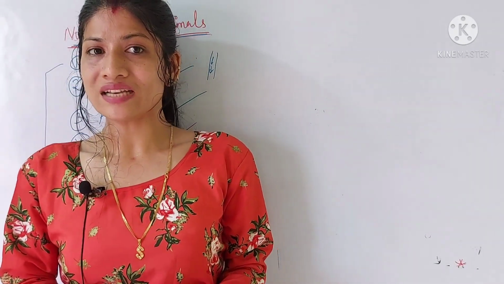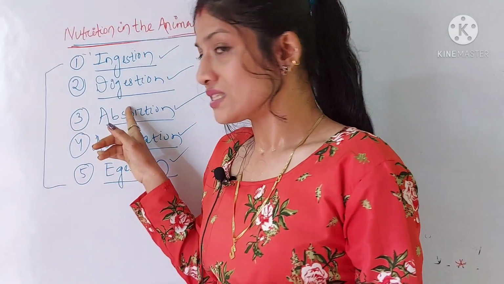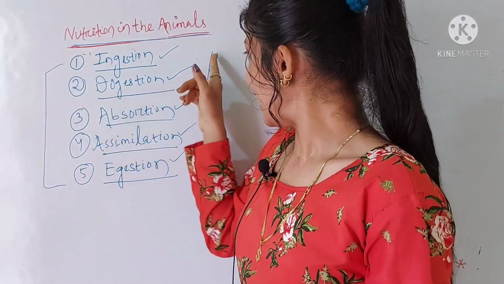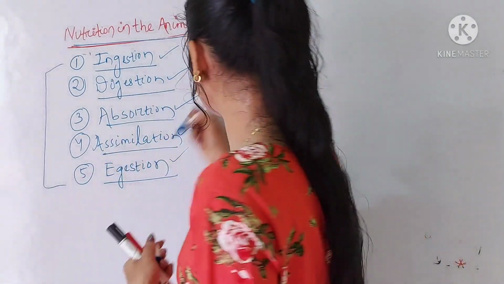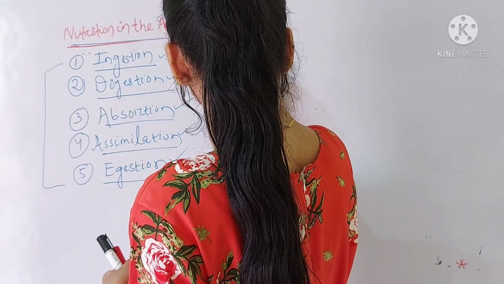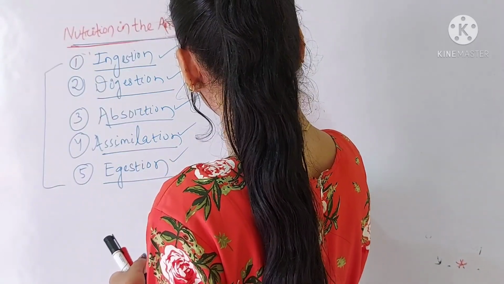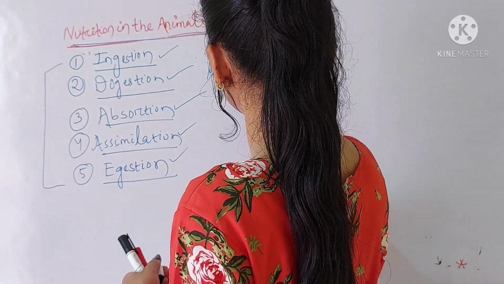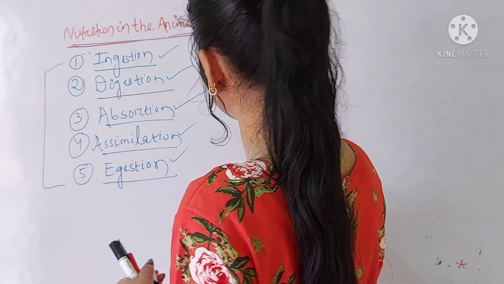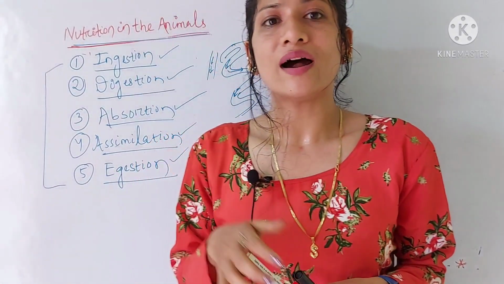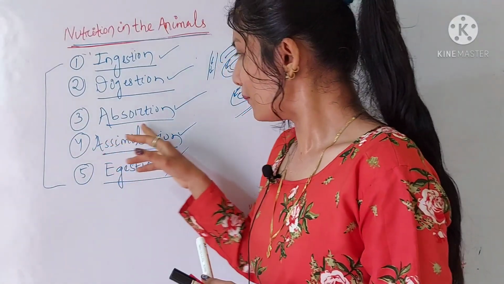The third step is absorption. The digested food passes through the intestinal wall into the blood, that is known as absorption.